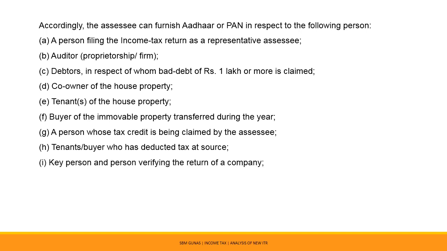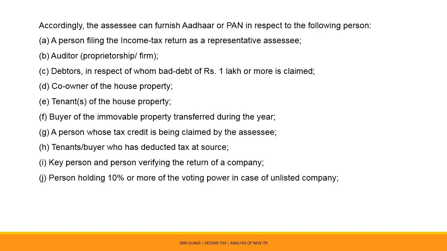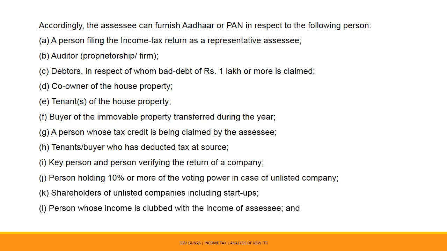Key person and person verifying the return of a company. Person holding 10% or more of the voting power in case of unlisted company. Shareholders of unlisted company including startup. Person whose income is clubbed with the income of the SSC. And spouse governed by Portuguese Civil Code.